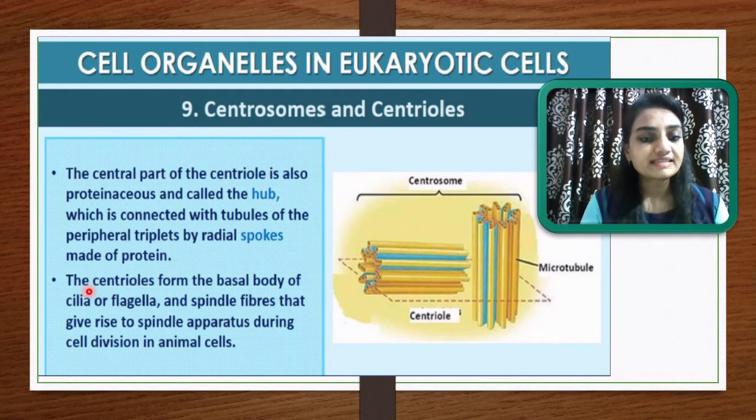The centrioles form the basal body of cilia and flagella, and the spindle fibers that give rise to the spindle apparatus during cell division in animal cells. So here the centriole plays a very important role as the basal body of cilia and flagella. They are also responsible for the formation of spindle fibers during the cell division process, and you will learn that in the next lectures.